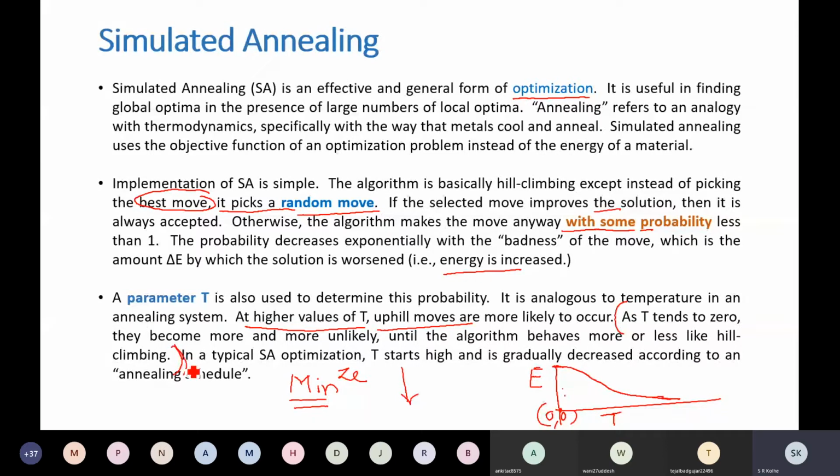At T tends to 0, they become more and more unlikely until the algorithm behaves more or less like hill climbing. So basically, it's a minimization problem. We are going to minimize the objective function. But the algorithm differs from hill climbing search in that in the initial phase, when temperature is high, you select uphill moves with certain probability to make it diverse, and to avoid the problems of hill climbing search.